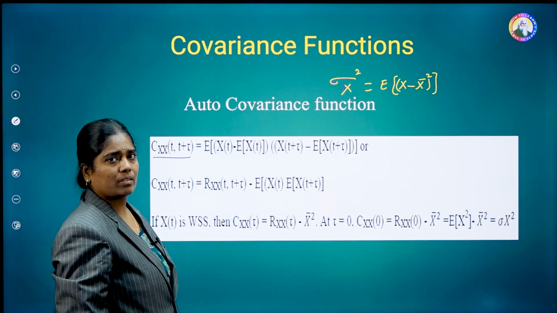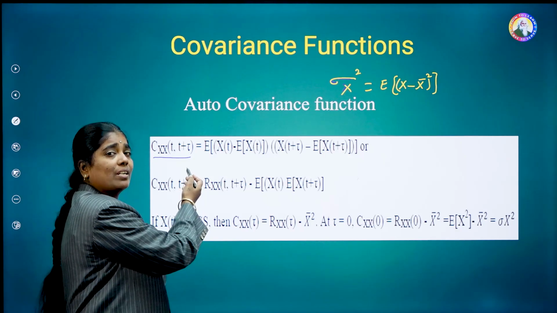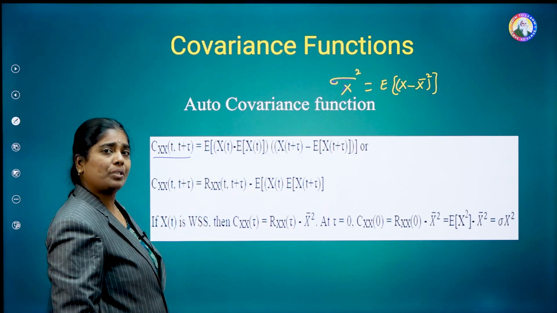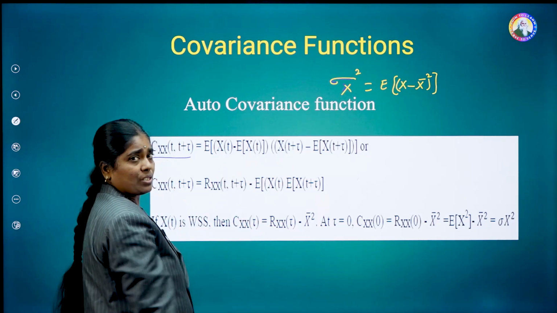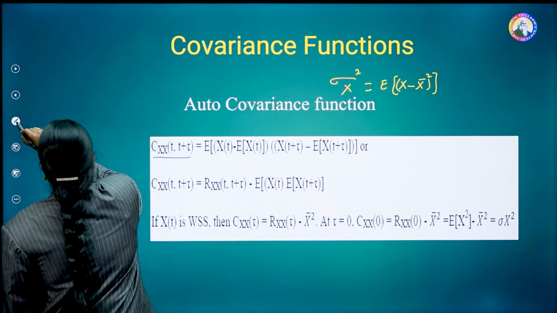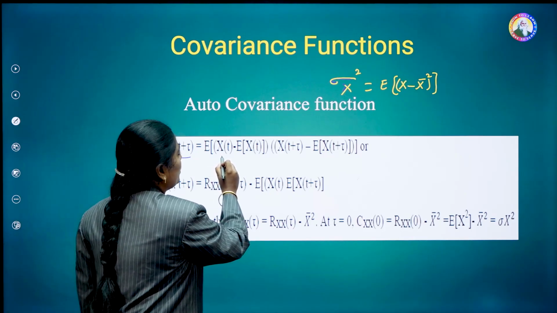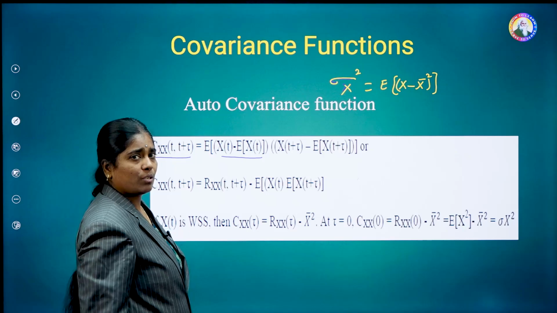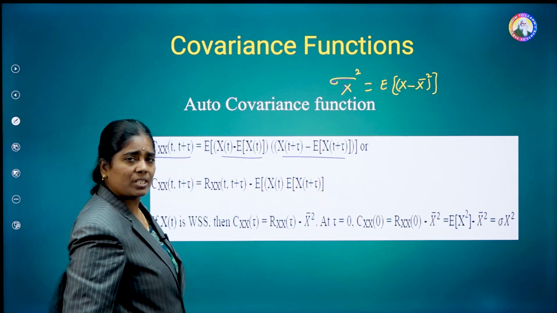Similarly, here in the case of random processes, we are taking the same random process at two different times. One is at t, the other one is at t plus tau. So that's why we have defined the covariance function E of x of t minus E of x of t into x of t plus tau minus E of x of t plus tau.